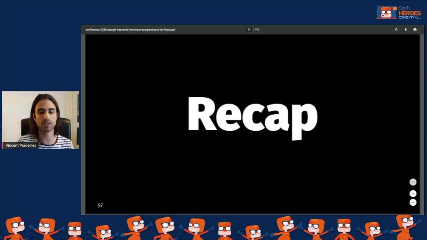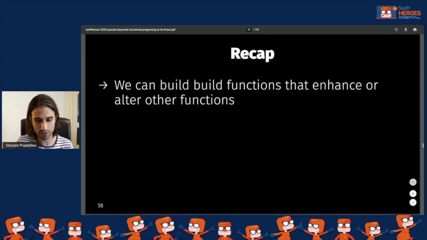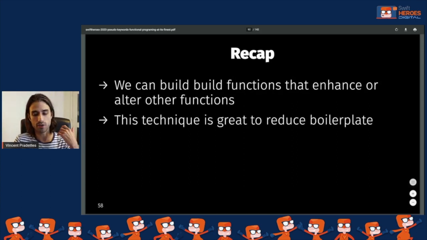We are going to do a little bit of a recap. So we've seen that in Swift, we can leverage the fact that Swift lets us use function types like any other type to build this special kind of function that allows us to enhance a piece of code. And with this technique, we've been able to create these pseudo keywords that are really great in order to reduce boilerplate, meaning to encapsulate some code that we write a lot, but that doesn't really implement a business requirement.